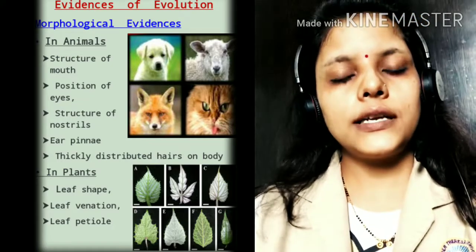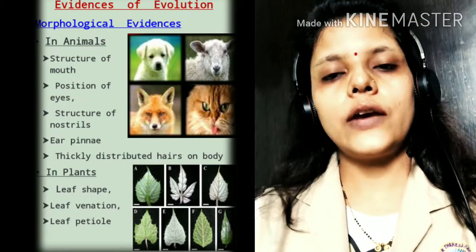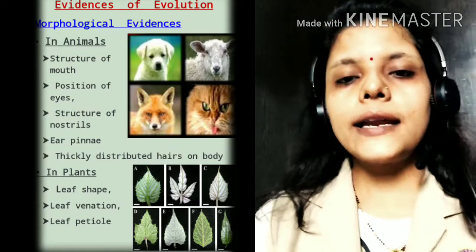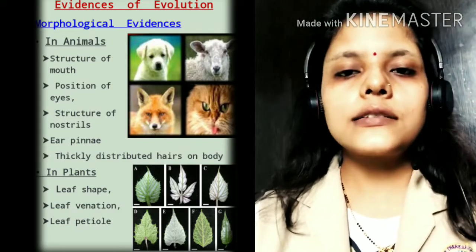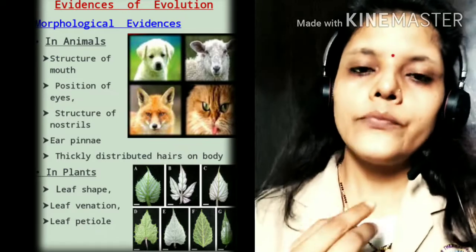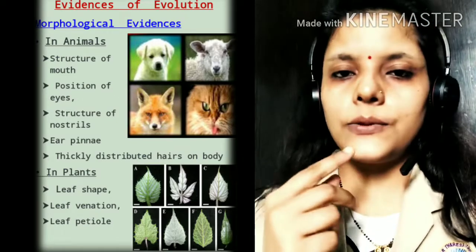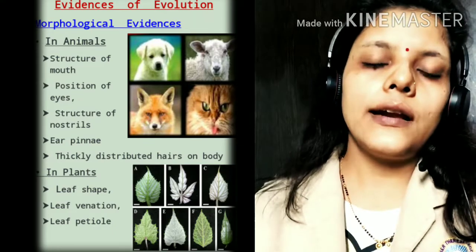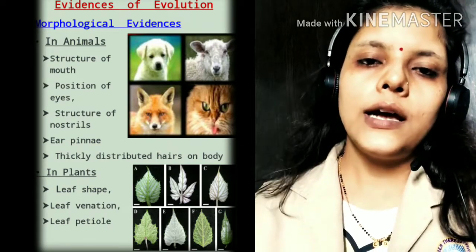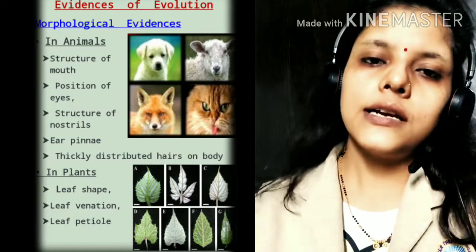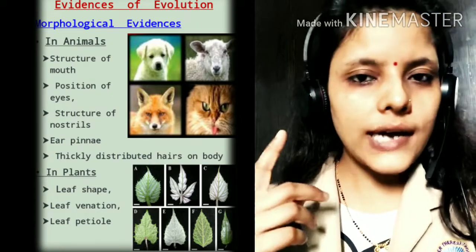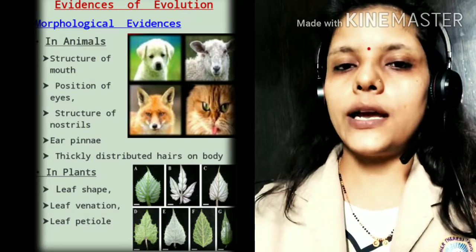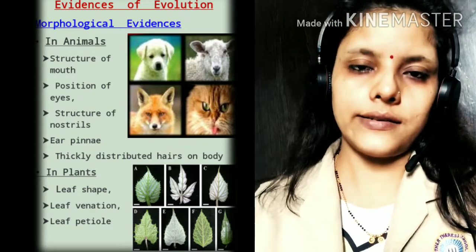So the first one is morphological evidences. What are the morphological evidences? In animals, the structure of their face and the position of eyes, nose, and mouth are similar, like cat, dog, wolf, and some other animals. The position of eyes and nose is in a V shape, which is known as morphological similarity.